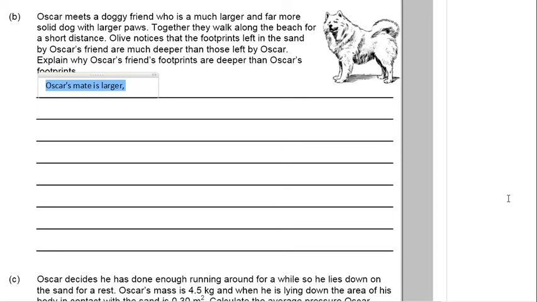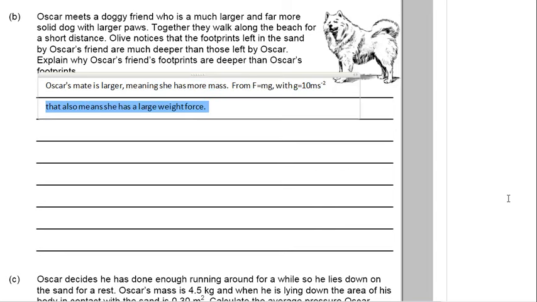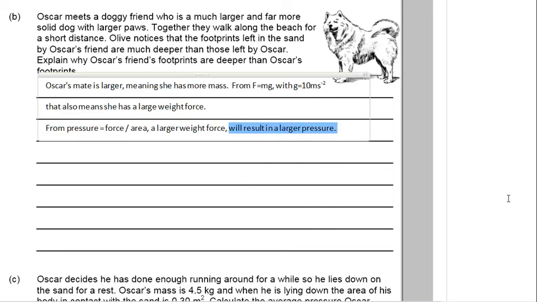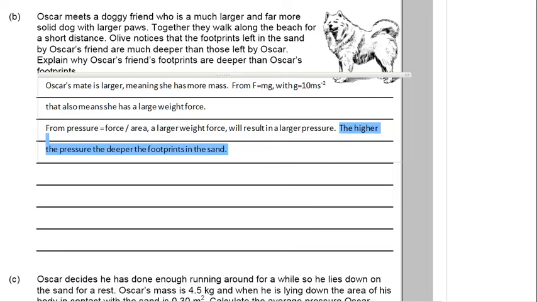Okay, so Oscar's mate is larger. That means she has more mass. From F equals mg, mass times gravity, and gravity is constant, she's got more mass. That means she also has a larger weight force. Now, we know that pressure equals force divided by area, and so if we increase the force, then we are increasing the pressure. So there is more pressure. We also know that the higher the pressure, the deeper the footprints in the sand. Okay, so that's pretty much a good answer. More massive dog, more force, more pressure, deeper in the sand.